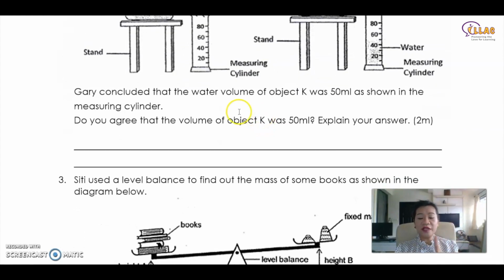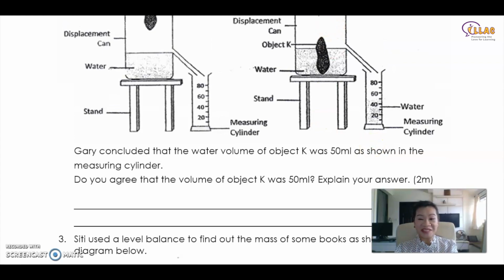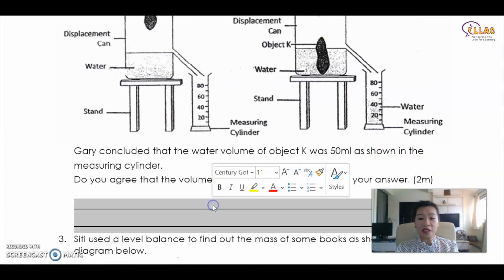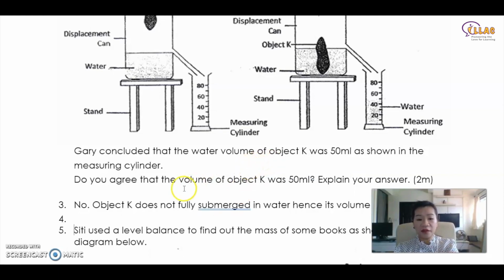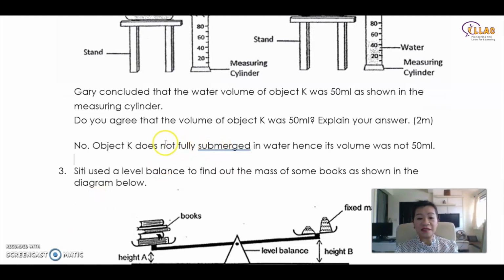So Gary concluded that the volume of object K is 50 ml because it's shown here. You might not be able to see, but it's over here, 50 ml. As shown in the measuring cylinder, do you agree that the volume of K was 50? No, of course not, as I've explained to you, because object K is not fully submerged. So the answer is no. Object K is not fully submerged in water. Hence, its volume is more than 50.